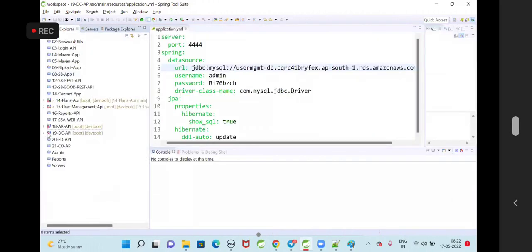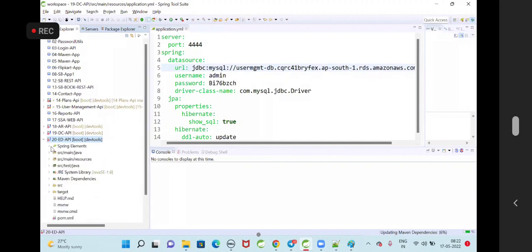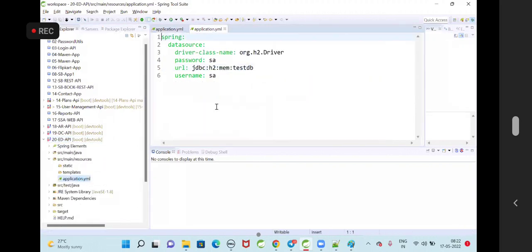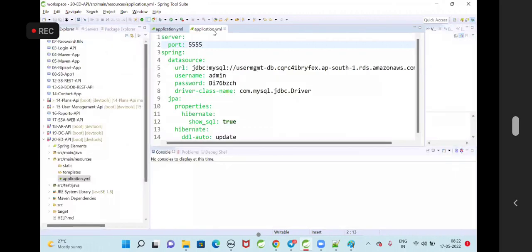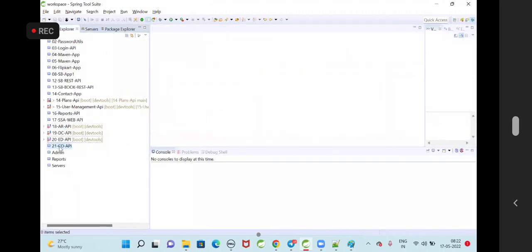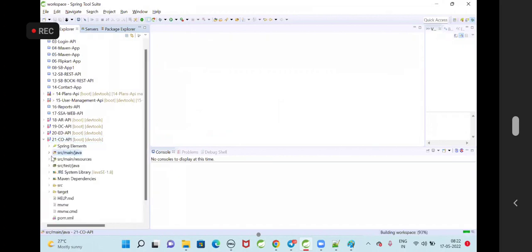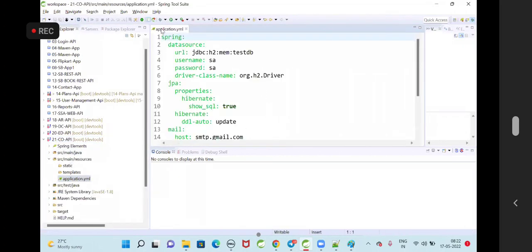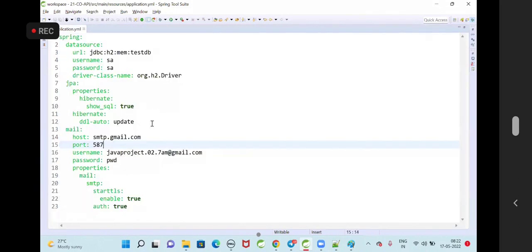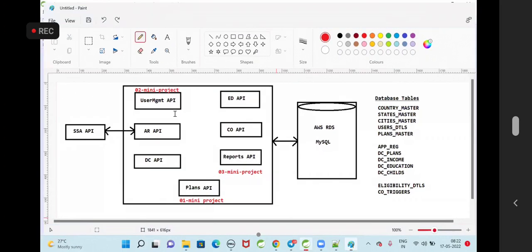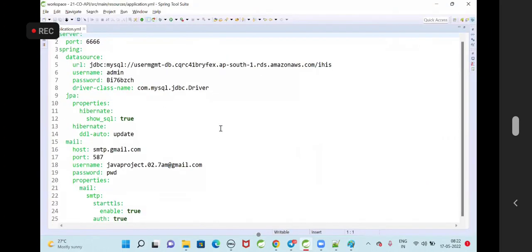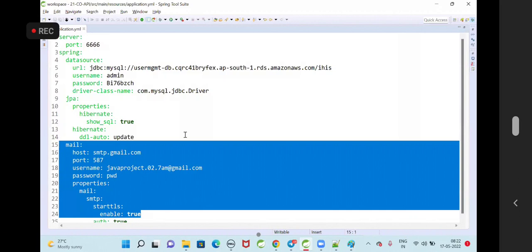After DC, now we have the ED API. ED API also should communicate with that database, in application.yml. Here the port number is 5555. ED API is running on port number 5555. After the ED, the CO API. Go to the YML file; here also we need to configure this. 6666 we have configured for the CO API. CO API also uses SMTP properties to send the file as an attachment.